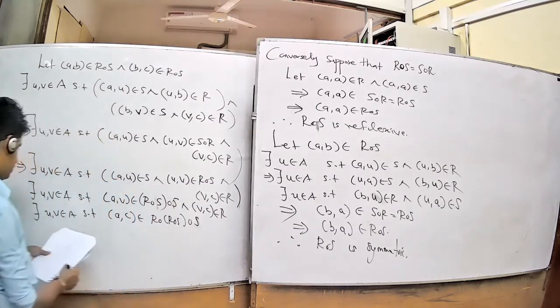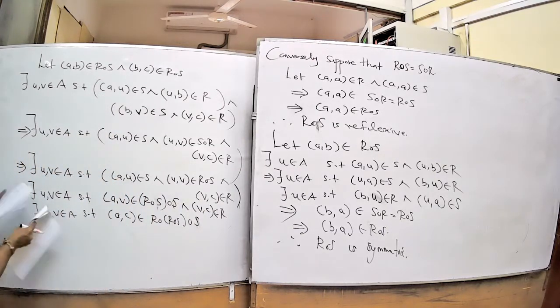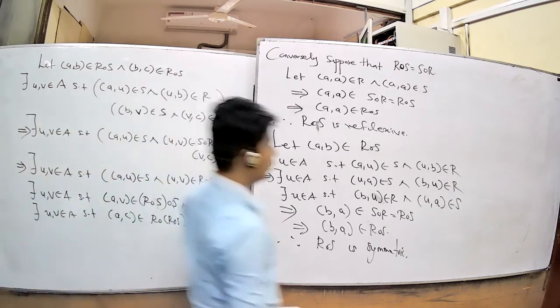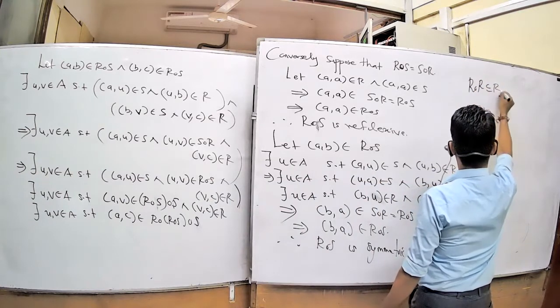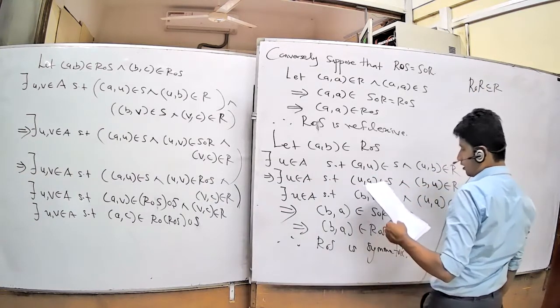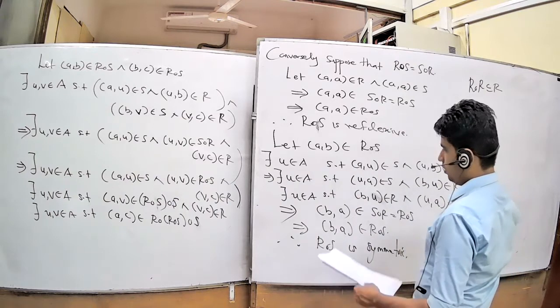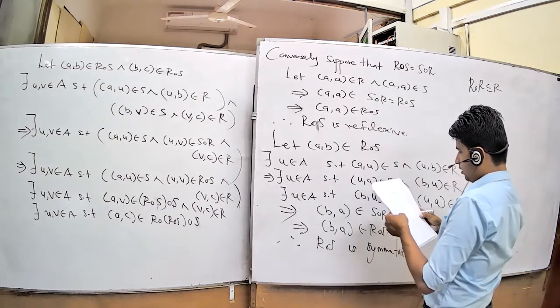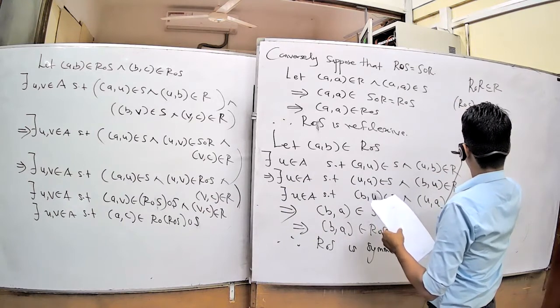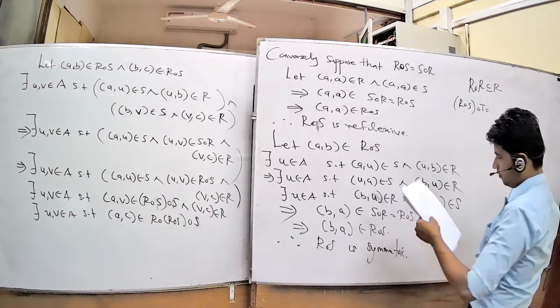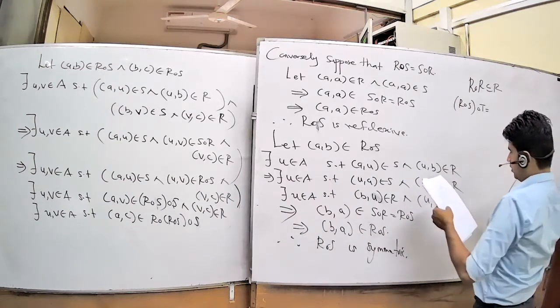Right. Earlier we have some proofs, right? You know R is transitive means you can write R composition R is a subset of R. Right? R composition R subset of R. And also you already know that for R composition S composition T, how can you write this one?